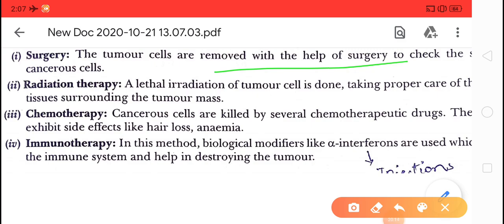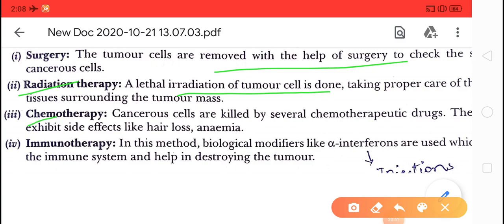Second, that is radiation therapy. In radiation therapy, children, the lethal eradication of tumor cells is done. The cancerous cells will be completely eradicated, but we have to take proper care of the surrounding tissue, the surrounding cells.